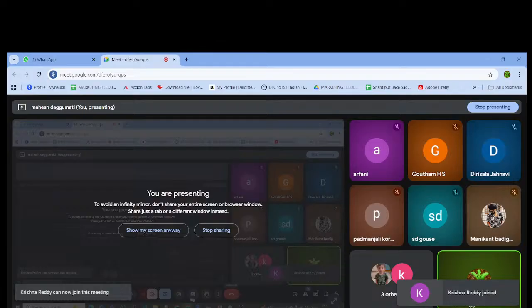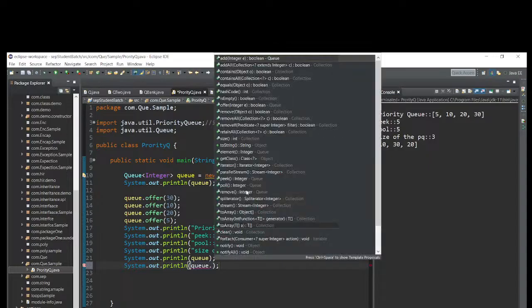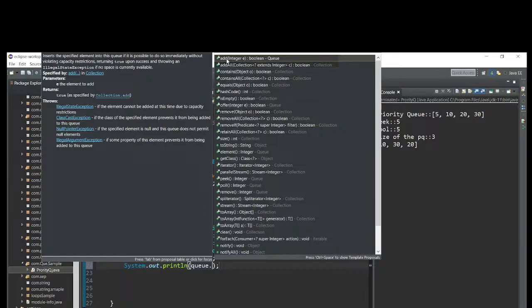All right. See now, Q is one reference variable. Let me hit the dot. See now, all methods are available. Add, it is expecting an integer. Return type is boolean from the Queue interface. Again, addAll, it is expecting a collection. After that, it returns boolean from the collection. Like that only, if you go to the Queue, this is also one interface.